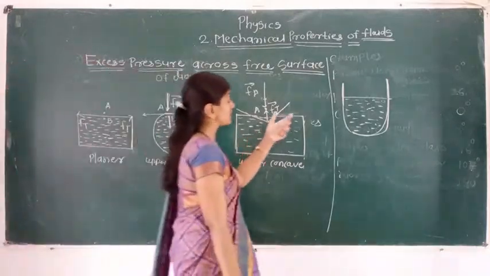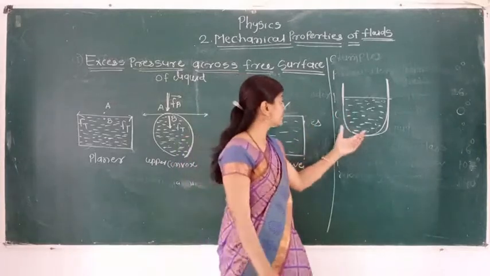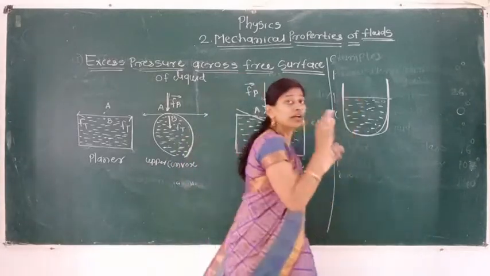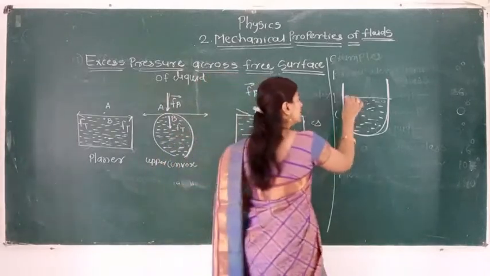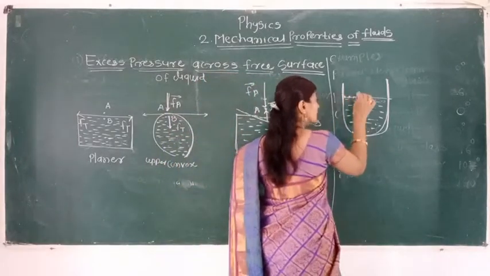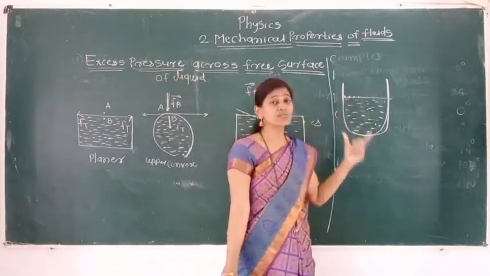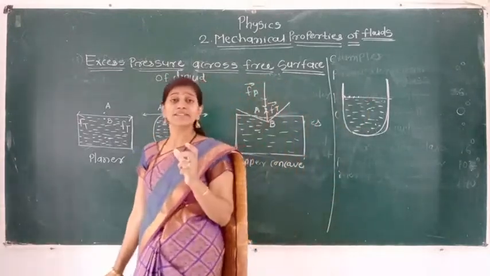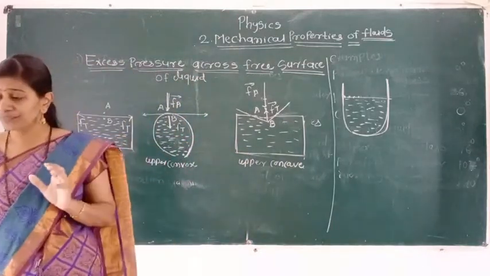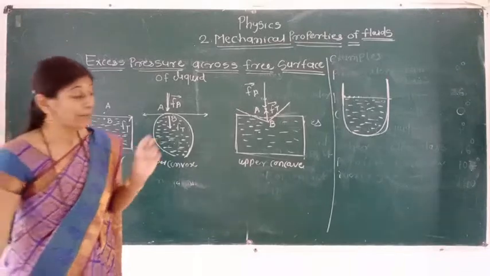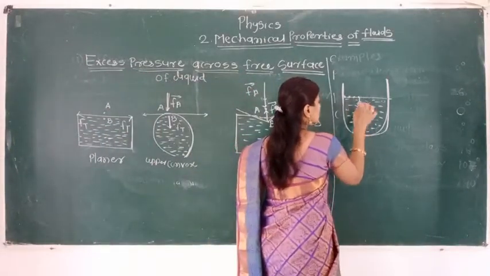We know the surface film is there, the free surface of that liquid. So whenever any container contains a liquid, the molecules which are present at that surface, इस surface पे जितने सारे molecules होंगे, they are exerting a force. That force is due to the surface tension. But that force is always tangential to that surface.